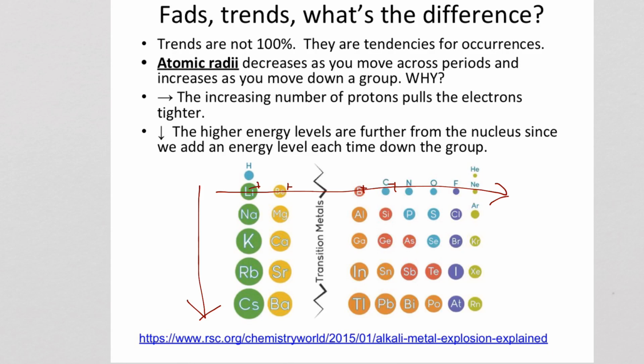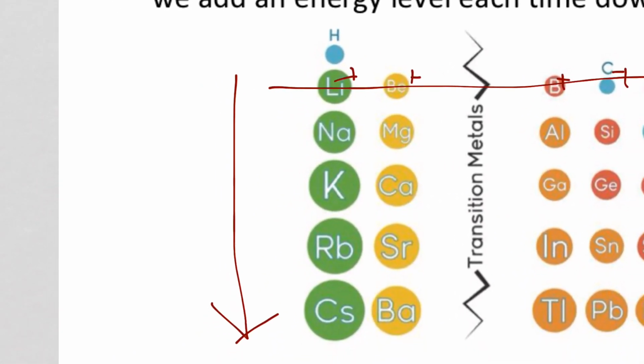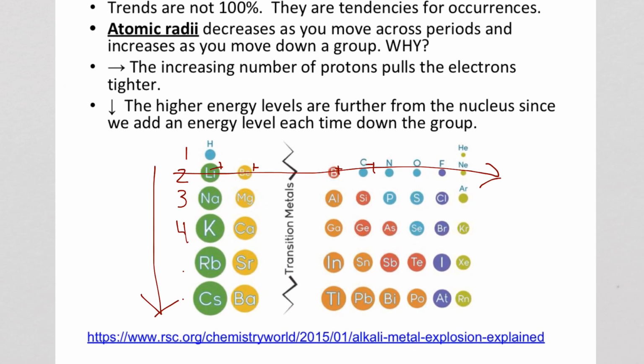As we go down, we're adding an energy level. So if I were to zoom in here, we have one energy level, two energy levels, three energy levels, four, and so on. So the idea is that we're adding one more energy level. Just as when you add another layer of clothing, your volume will get larger. The radius of the quote-unquote spherical atom will get larger. It's not technically spherical, but for our simplicity, that works great.